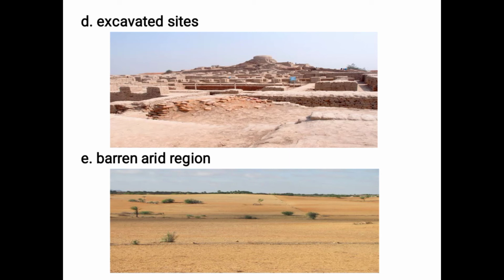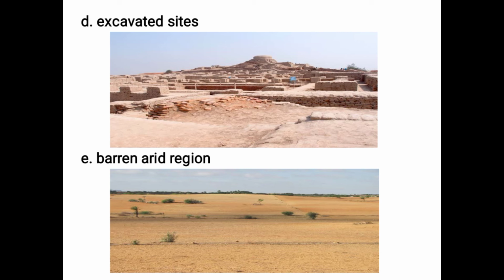It has been dug out, and this place was first destroyed, but later on it was discovered by the people. So excavated sites are those sites which are destroyed first by some disaster or something, but later on they are discovered by people. So for example, this picture is from Mohenjo-daro, which is an excavated site in Pakistan. You can use this as an example and draw a picture of an excavated site.